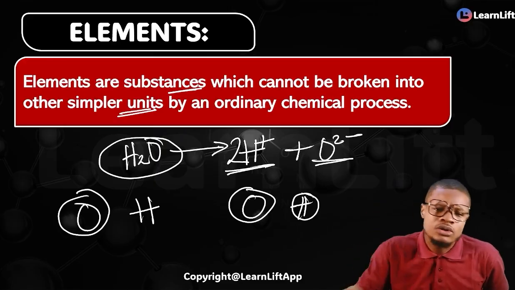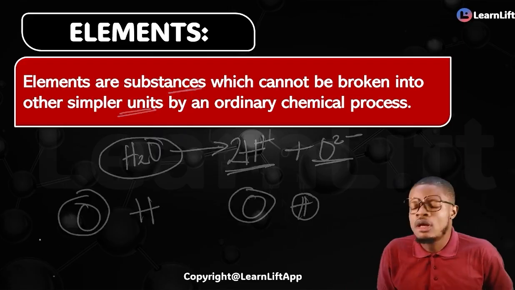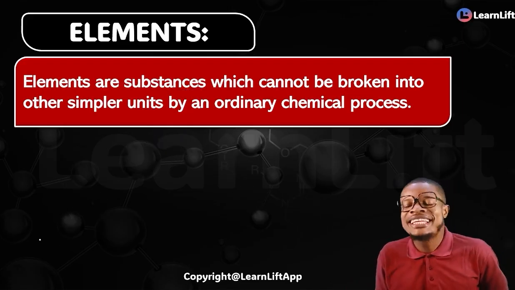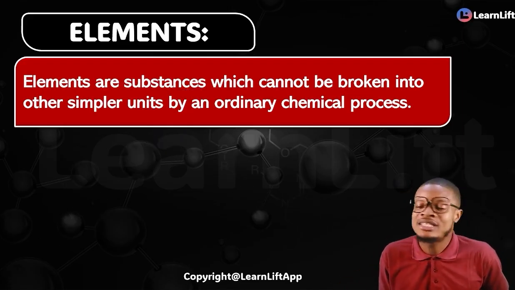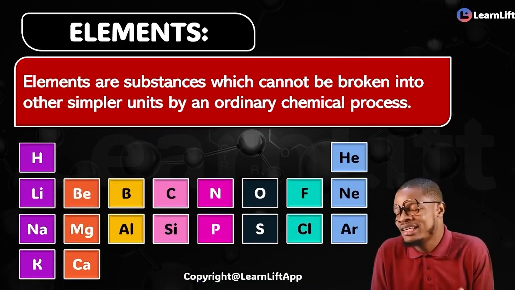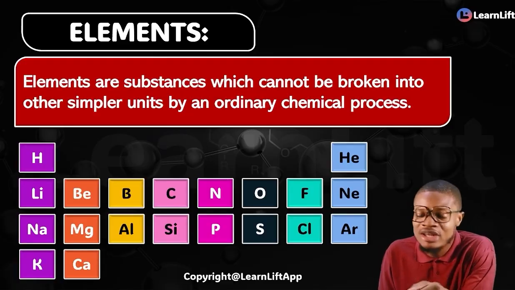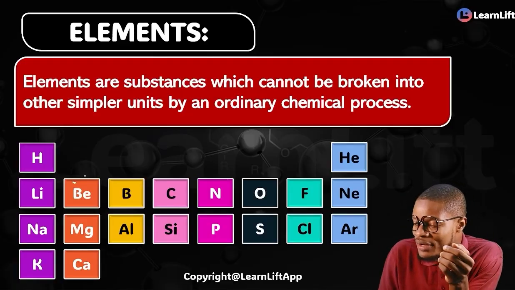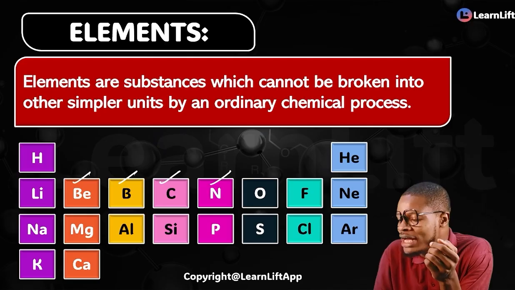Now, of course, follow me, let me show you something lovely. You must notice very quickly that within the periodic table, there's what is called your first 20 elements, right? You can see them very fast. Here, you can see your hydrogen, helium, lithium, beryllium, boron, carbon, nitrogen, oxygen, fluorine, neon, right?